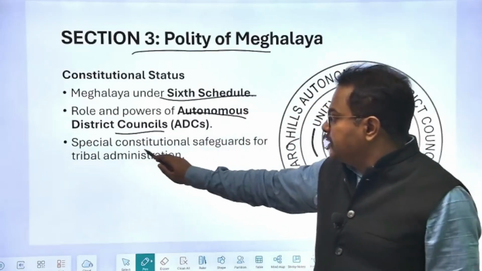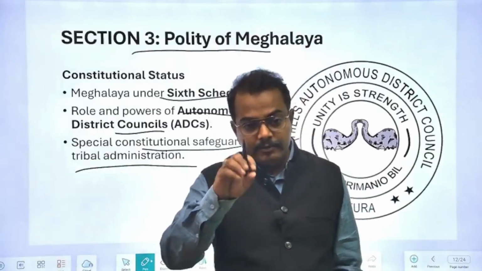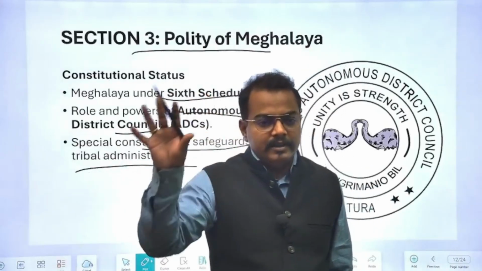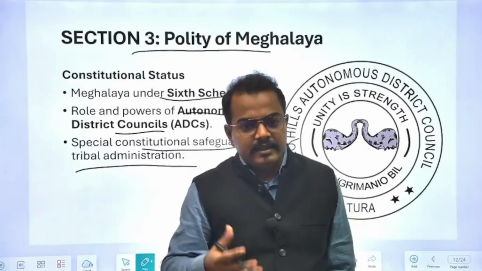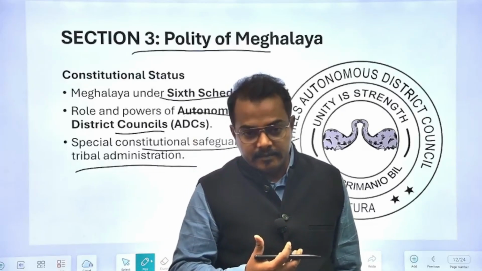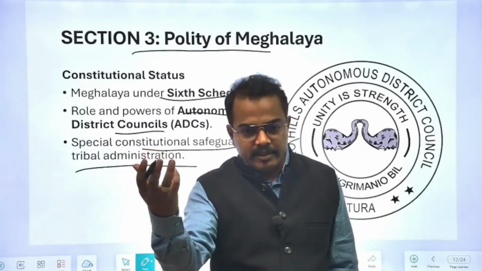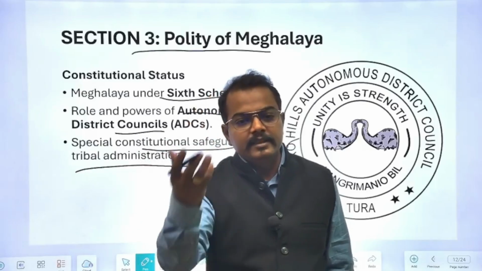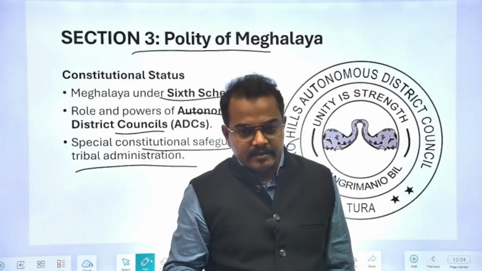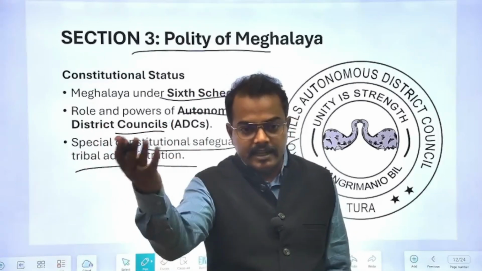Then special constitutional safeguards for tribal administration, because you have to understand that in India, in all the states wherever there is tribal presence, they have their own traditional political system. For example, in Jharkhand, the Munda tribe has a different political system which they have practiced since prehistoric ages. Then in Madhya Pradesh, they have a different kind of traditional system. All the tribes have their own kings and their own priests.